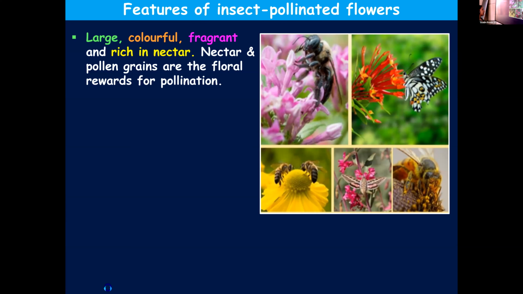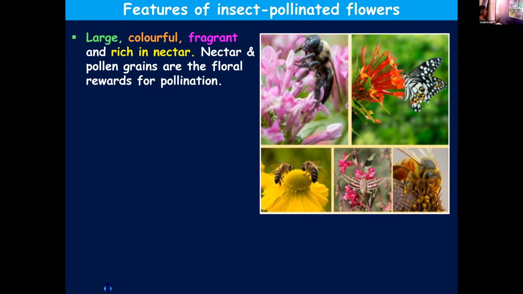Nectar and pollen grains are considered the floral rewards for pollination. Some of the insects consume the pollen grains, and they also take nectar from the flowers. In return, they pollinate the flowers. As rewards from the flower, they get pollen and nectar. A mutual benefit is there. The flower is getting pollinated by these insects, and in return, insects are getting floral rewards like nectar and pollen.